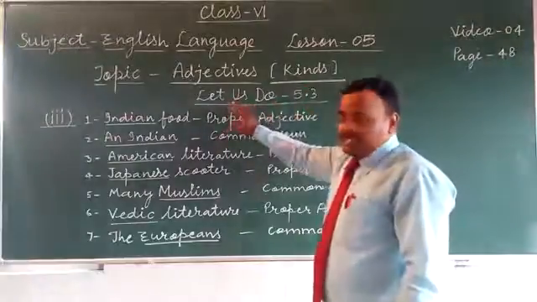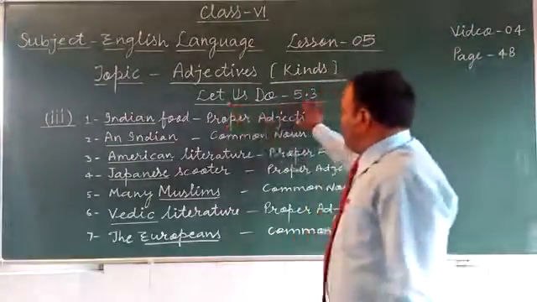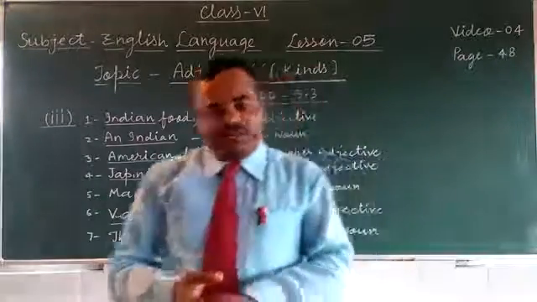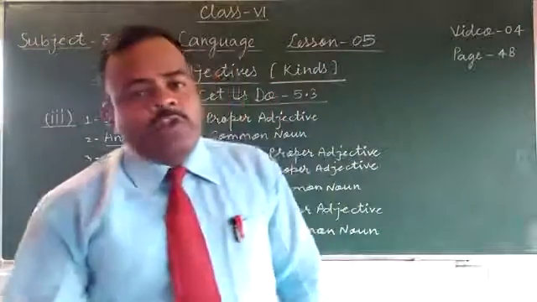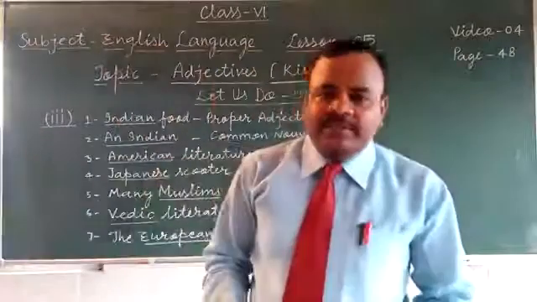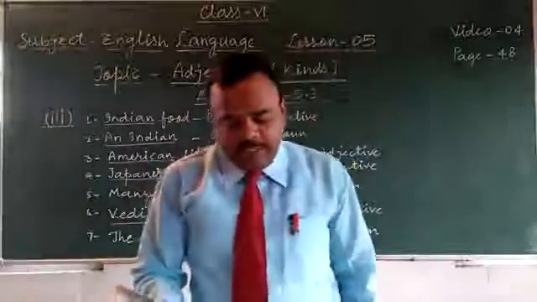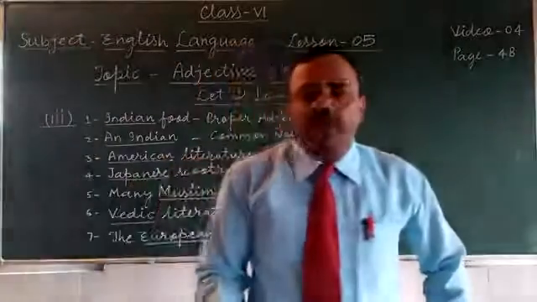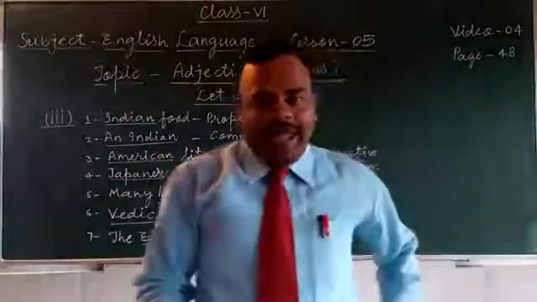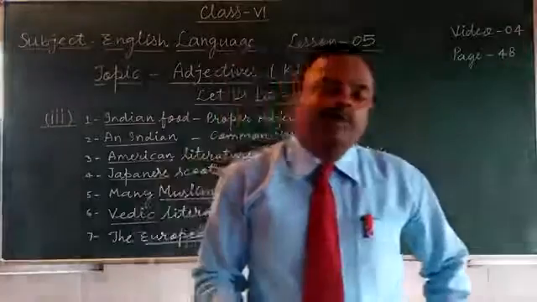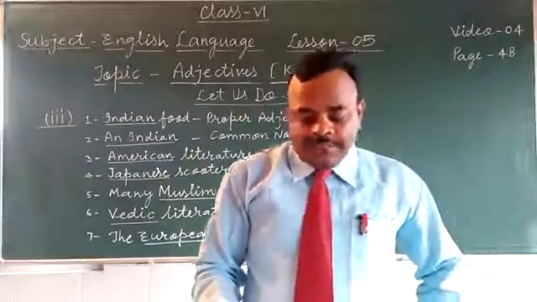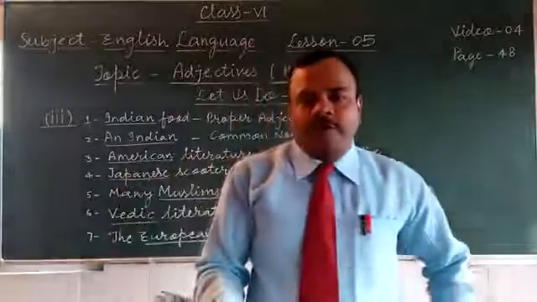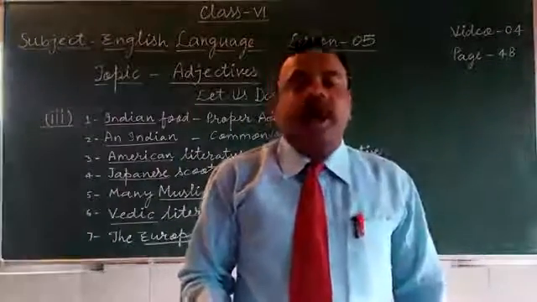So, this exercise, let us do 5.3, is based on proper adjective. In the previous video, we studied that proper adjective can be used as common nouns in singular after a or an, and plural form also. For example, one of my friends is an American.